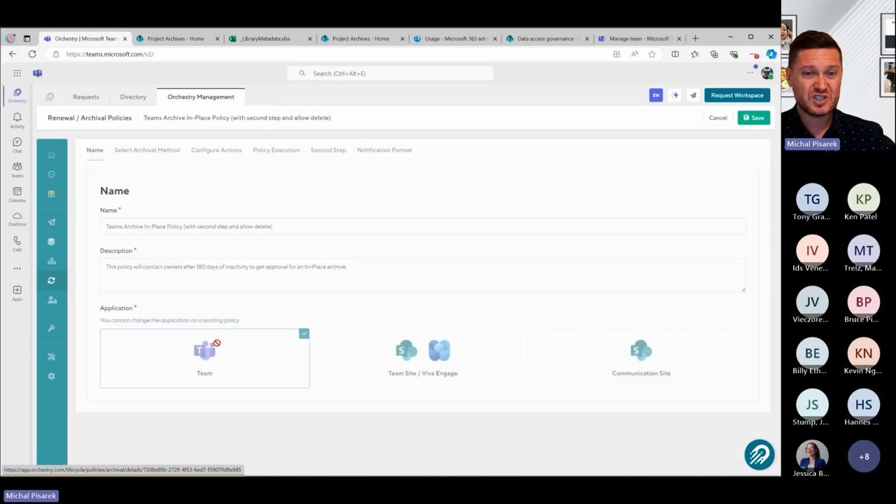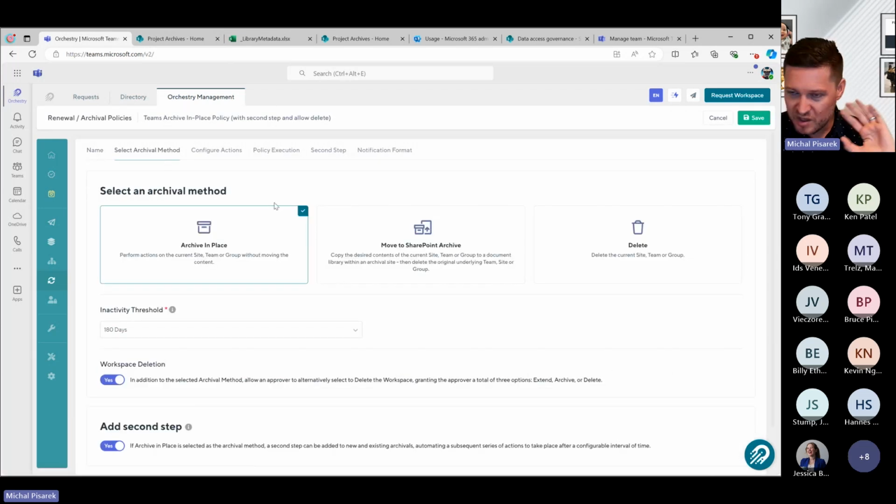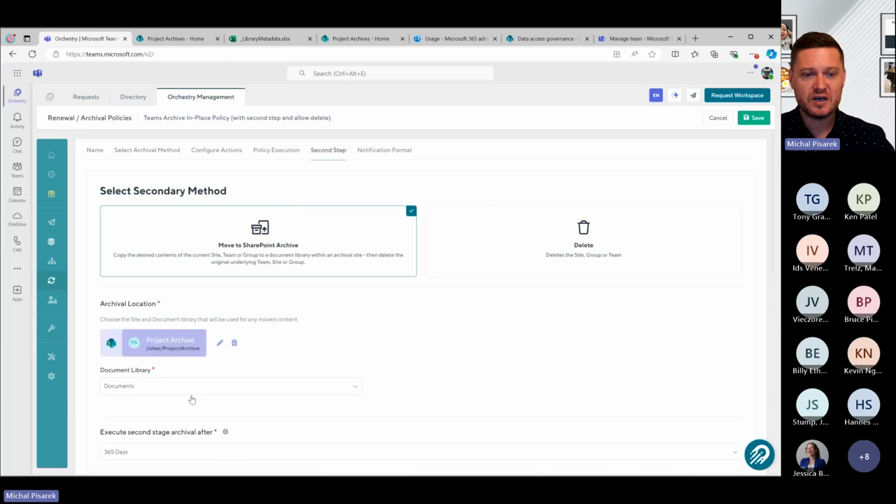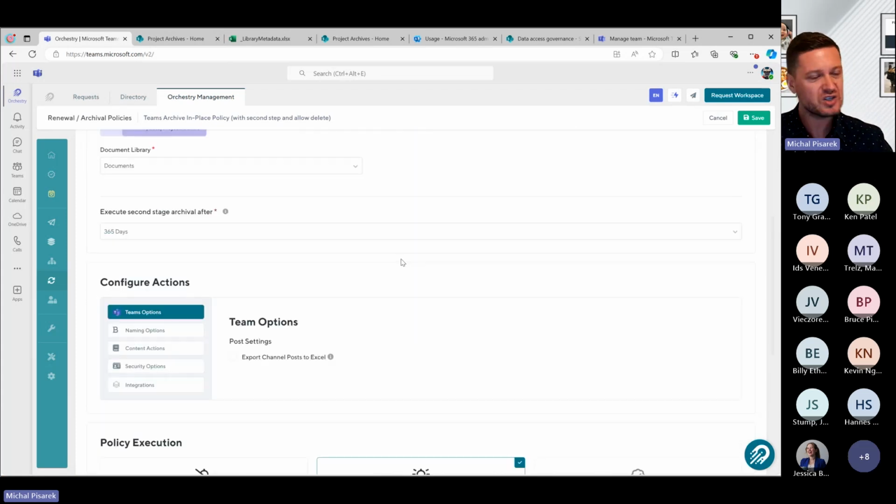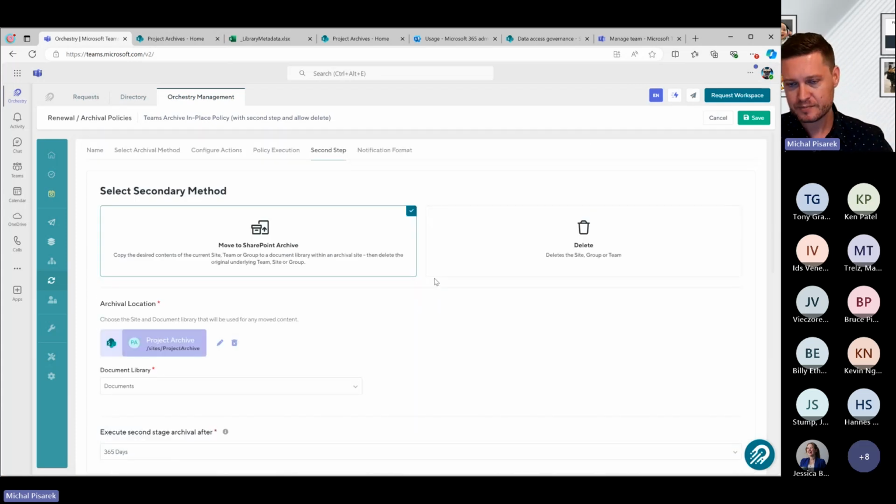The other thing we can also do is combine these. So I know I'm going through a lot of functionality here, folks, but we can combine these together with two steps. So we can say, okay, we're going to do an archive in place here. So we're going to keep everything where it is, and then maybe add a second step that after a year, we're going to move it to a central project archive. And then after that, you can move it to something like Azure cold storage or any of those other capabilities. So lots and lots of flexibility here.